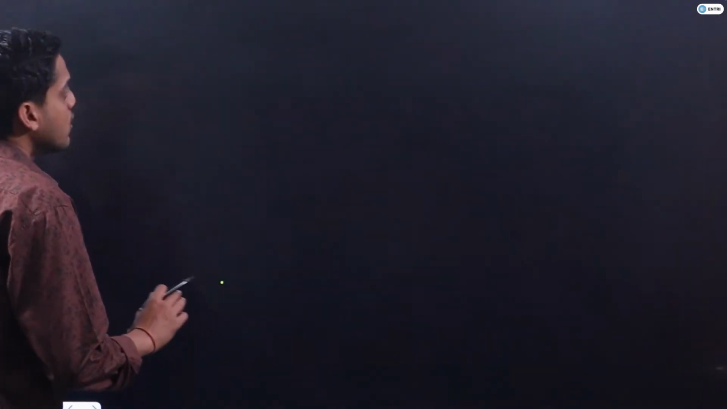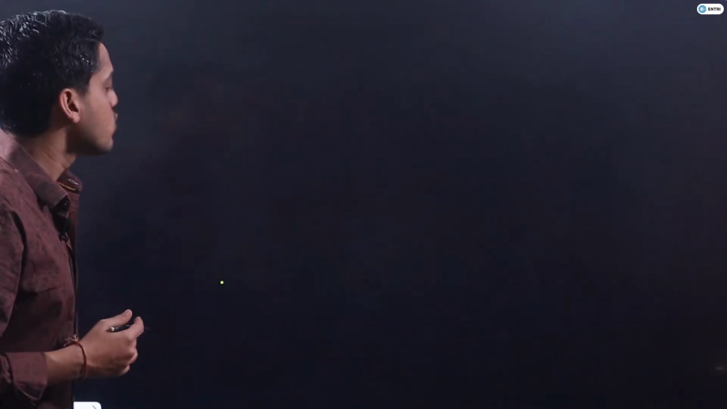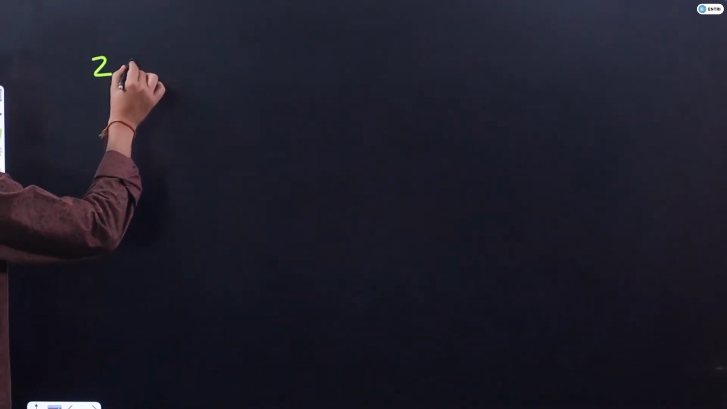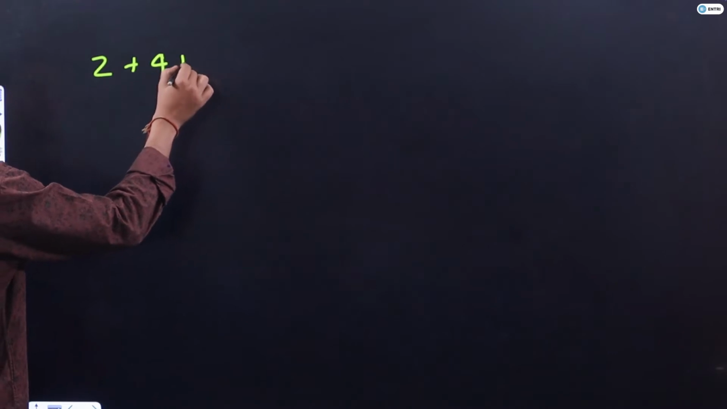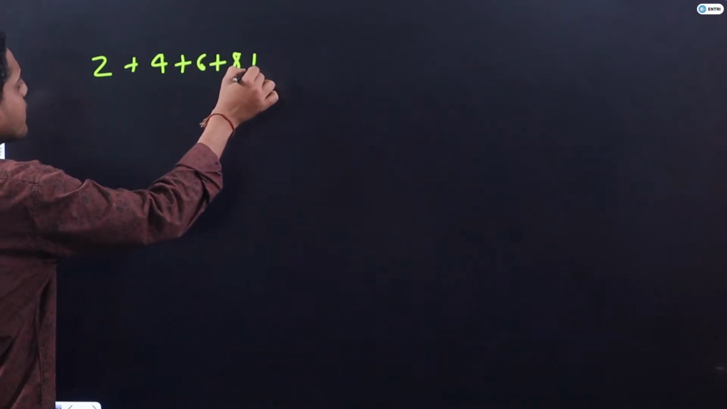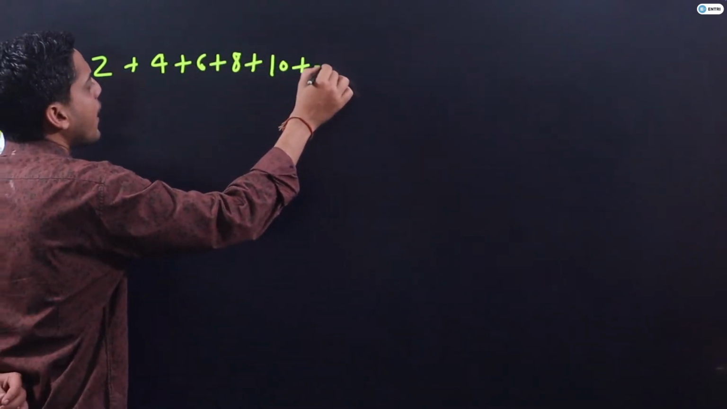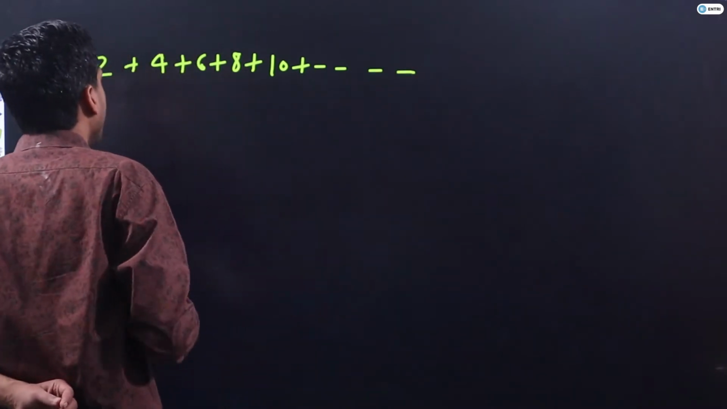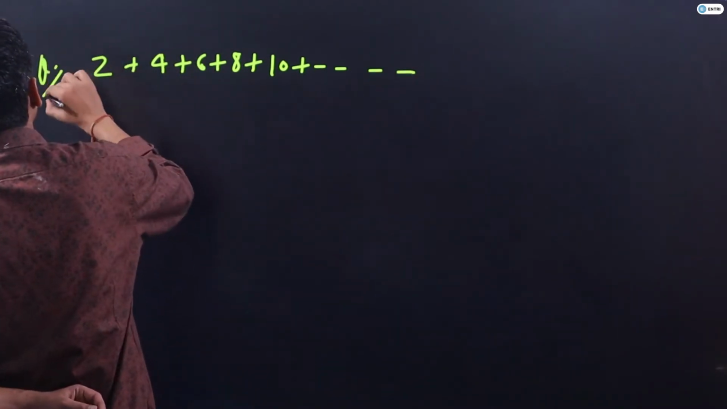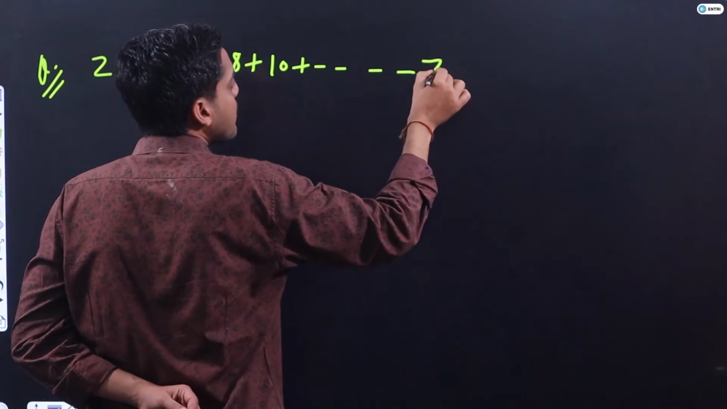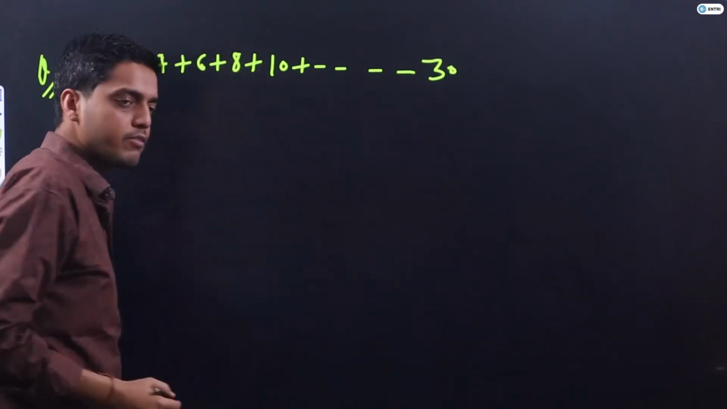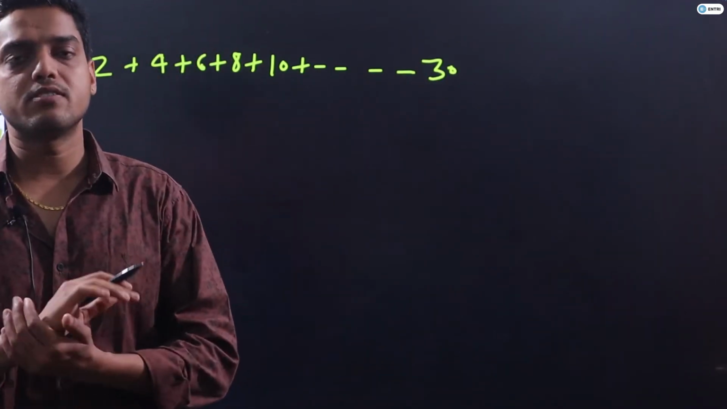Now guys, the sum of the first n natural numbers is very clear. The sum of the first n natural even numbers is also clear. So let's have an example for even numbers. For example, if I am writing 2 plus 4 plus 6 plus 8 plus 10 and so on, this is the question. What will be the sum of this series?